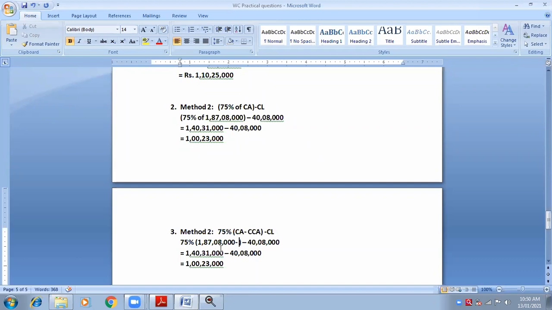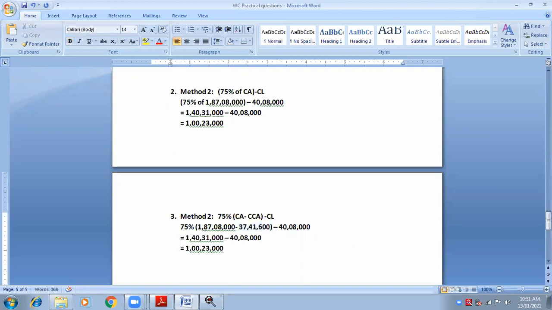So 1 crore 87 lakhs 8,000 into 20 percentage. Tell me. It would be 37 lakhs 41,600. Very good. And how did you calculate this? You have to show it in brackets somewhere. You can write here: core current assets are 20 percentage of current assets.